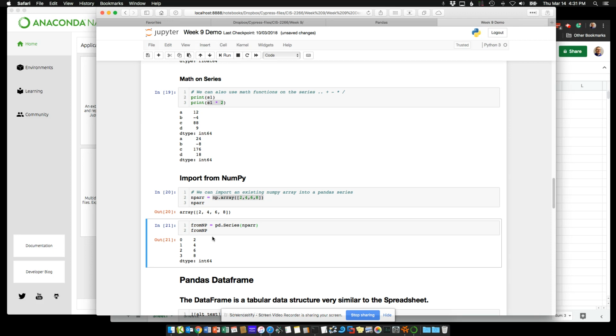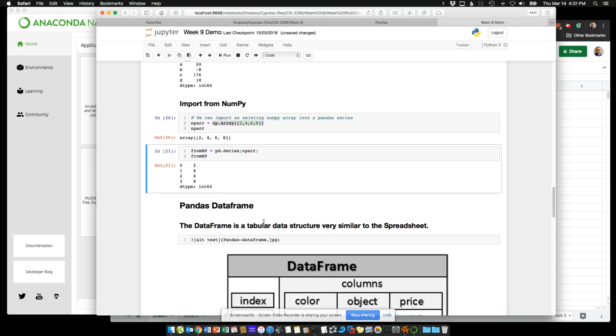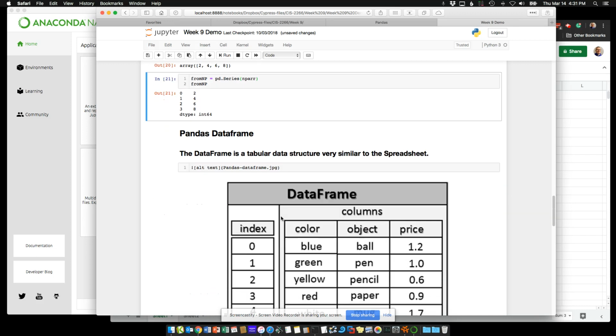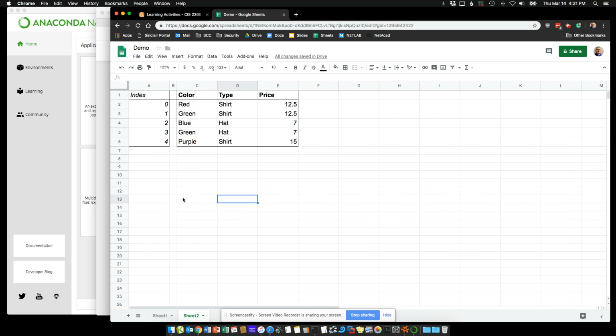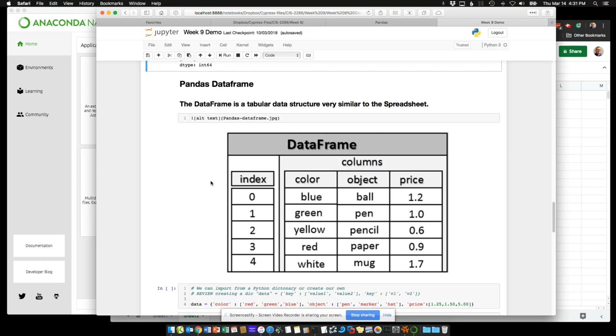Let's move to the really powerful part of Pandas. That's the data frame. And a good thing you can see is the data frame itself is really a spreadsheet. Very similar to what we have here. I just recreated that. We still have an index that we can call with, but really we have now columns and items. And so this is what we mostly work with, the columns, column names, and the items within them.